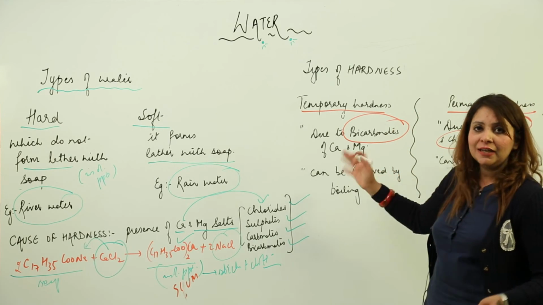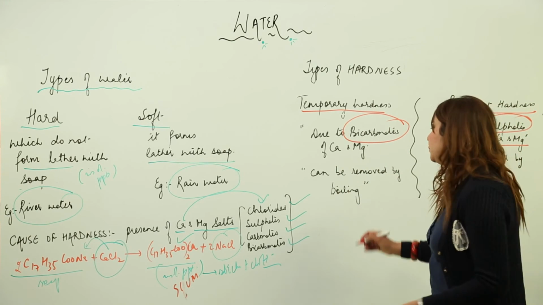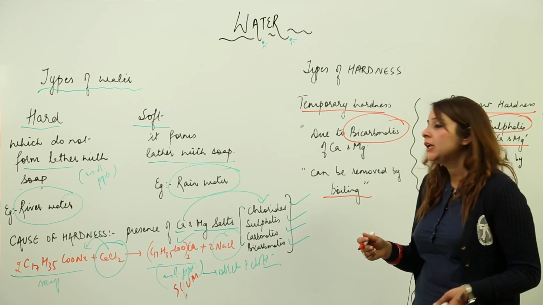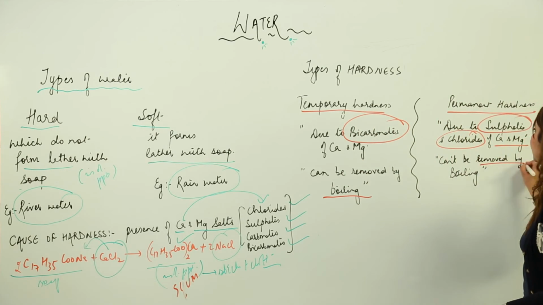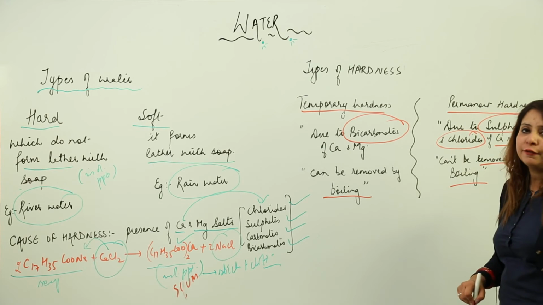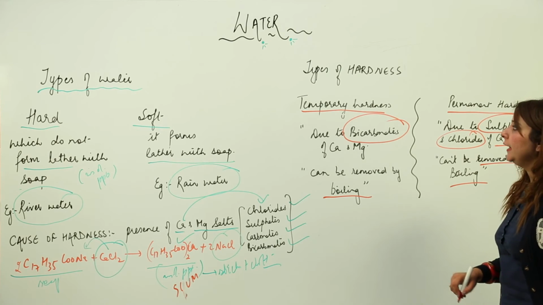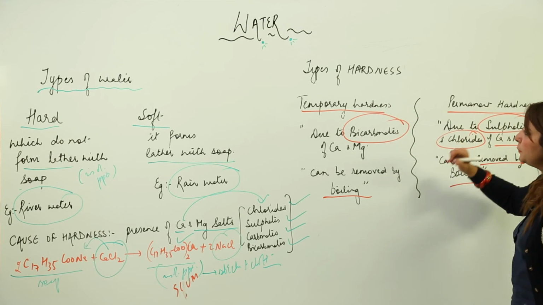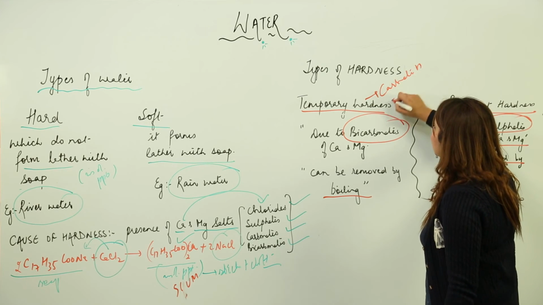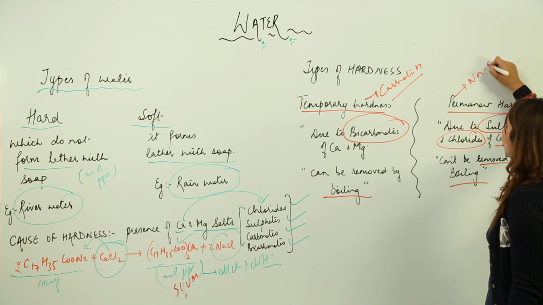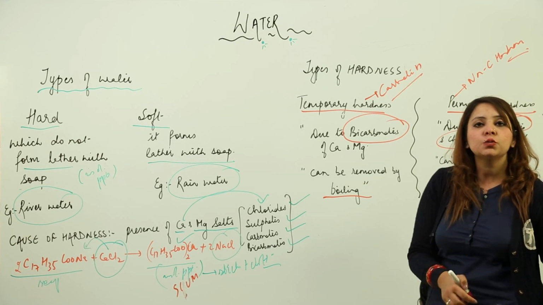This temporary hardness, as the name suggests, is temporary because we can remove it by boiling. So when you boil, this hardness is removed. But you cannot remove this other kind of hardness by boiling, therefore it is called permanent hardness. There is one more name for temporary and permanent hardness. Temporary hardness is also called carbonate hardness, and permanent hardness is called non-carbonate hardness. So these are the two kinds of hardness we encounter.